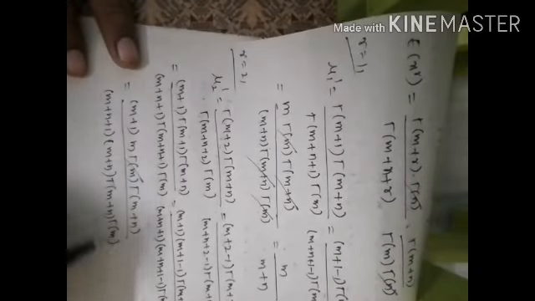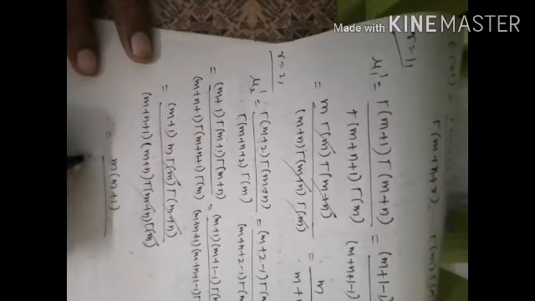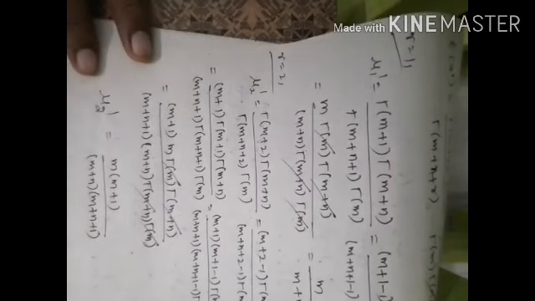So gamma of m, gamma of m, gamma of m plus n get cancelled, so the remaining is m into m plus 1 divided by m plus n into m plus n plus 1. So this is mu2 dash, the second non-central moment.